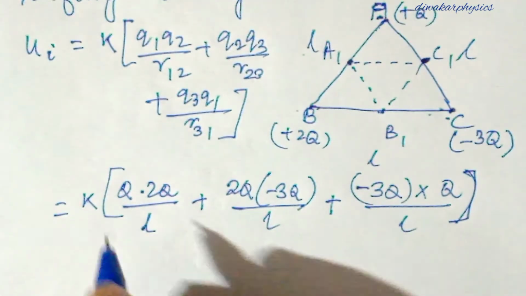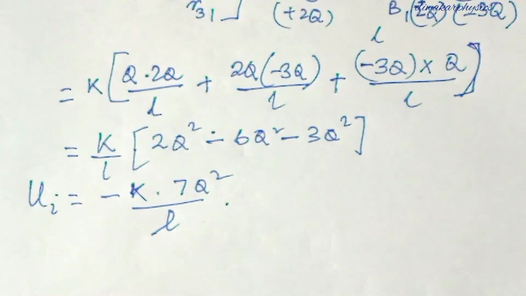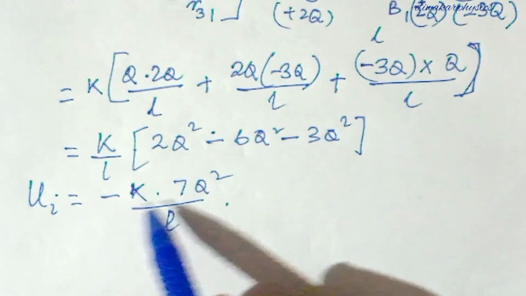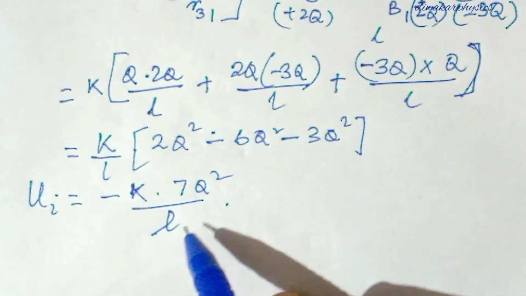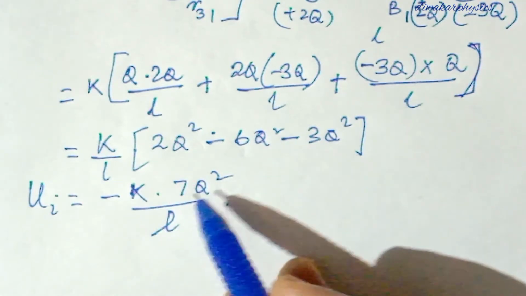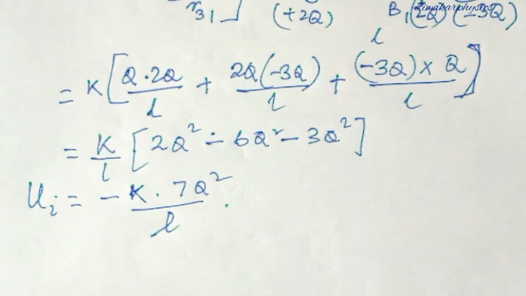Now you can simplify them. So simplifying this, we'll get minus 7KQ square by L. So this is the initial energy.